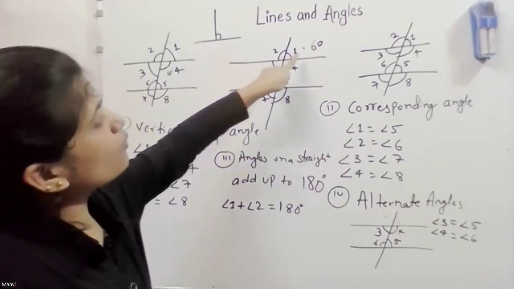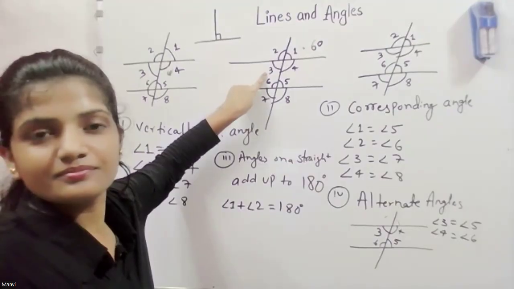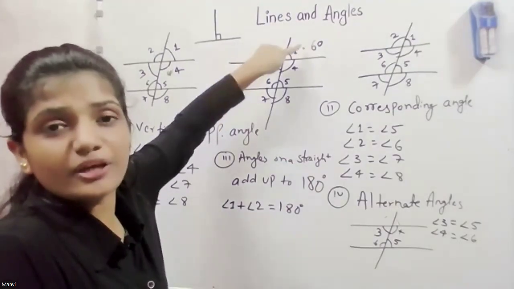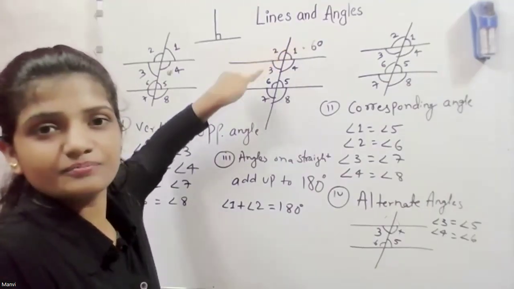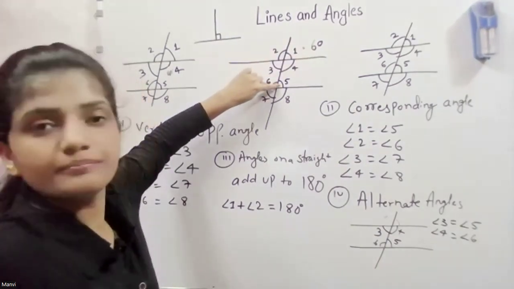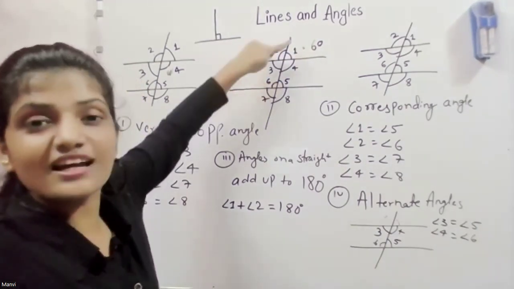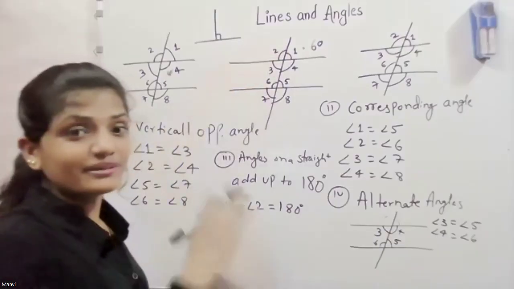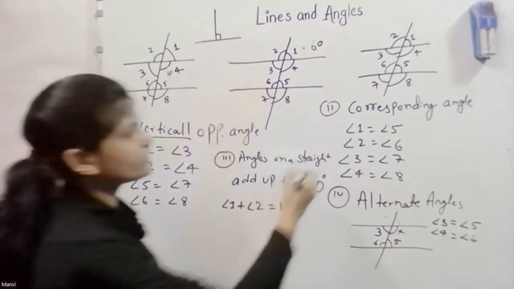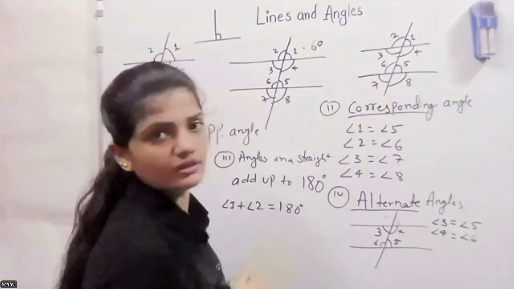Okay, so if angle 1 is 60, then what about angle 3? It is 60, because they are a pair of vertically opposite angles. If angle 1 is 60, then what about angle 5? Also 60, because they are corresponding. So you have to remember these concepts. Vertically opposite angles are equal. Corresponding angles are also equal. Alternate angles are also equal.